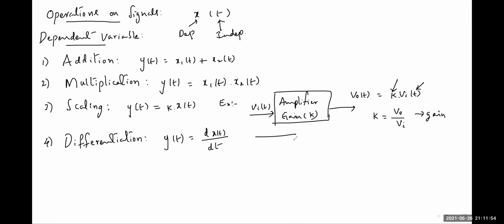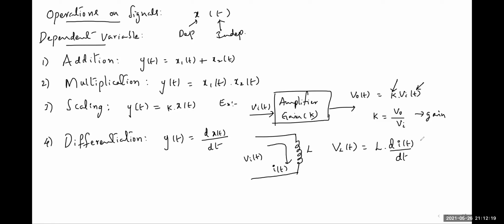If we take an inductor in electrical circuits, for a given input signal Vi of t, if current I of t is flowing in the inductor, then the voltage across the inductor we take as L into di by dt.